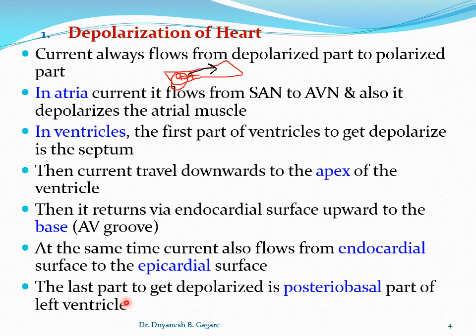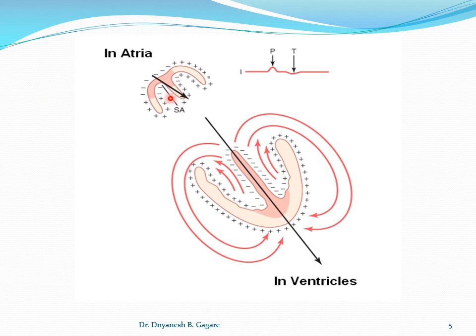The last part of the ventricle to get depolarized is the posterior basal part of the ventricle. In the next diagram I will show you. From the next slide there is a diagram, and from that you can easily understand how depolarization spreads in the atria. Suppose this colored part is depolarized and the remaining part is still polarized, so we can say our current has reached up to this point, and it will proceed.